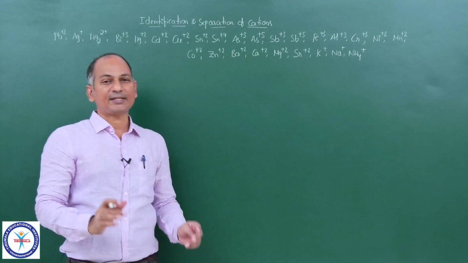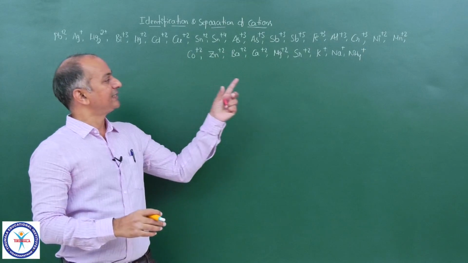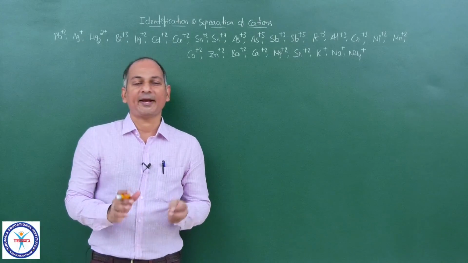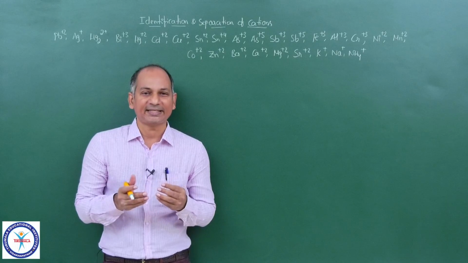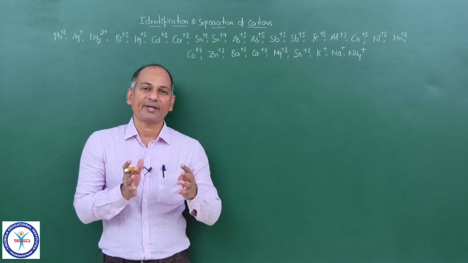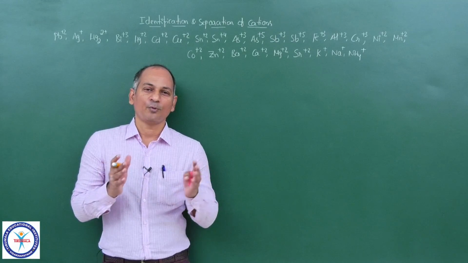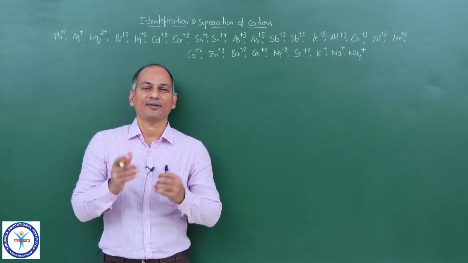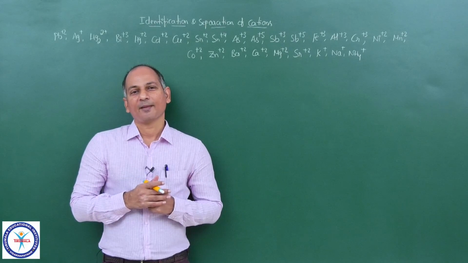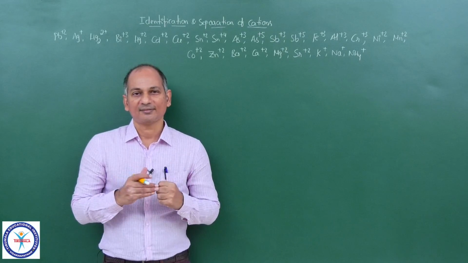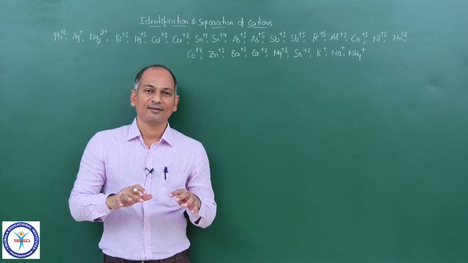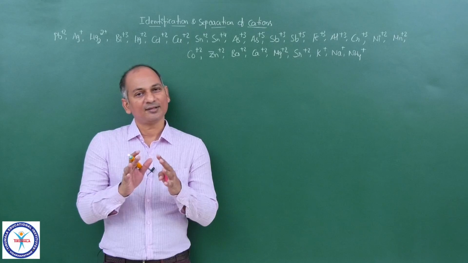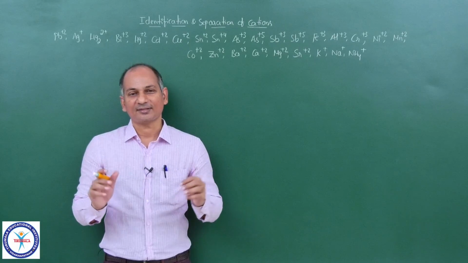Suppose in a test tube, we have all these cations and you are not worried about the anions. Now, our task is to separate all of them, one by one, by using suitable reagents, by getting precipitates. So we will separate all of these cations.